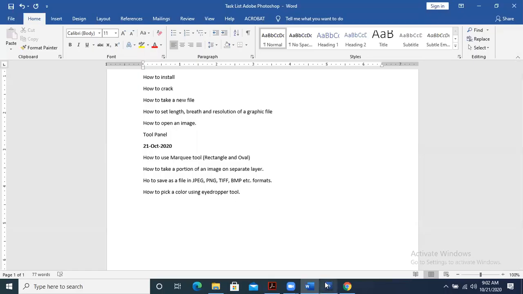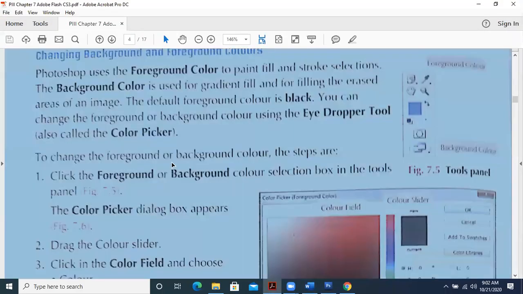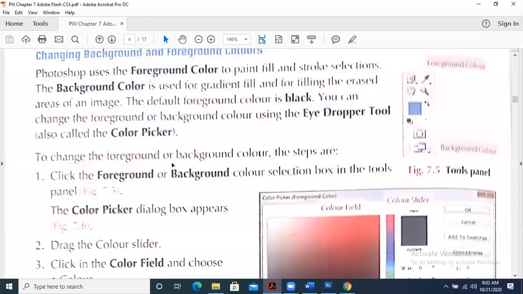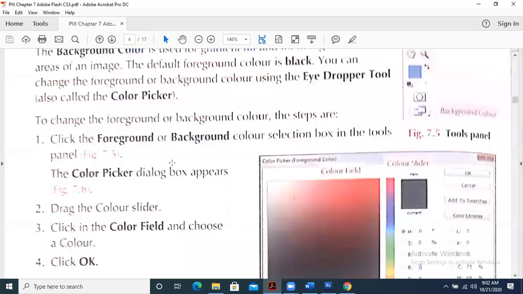So how to use the eyedropper tool? We have understood this very clearly now, and we can change the color in this way.